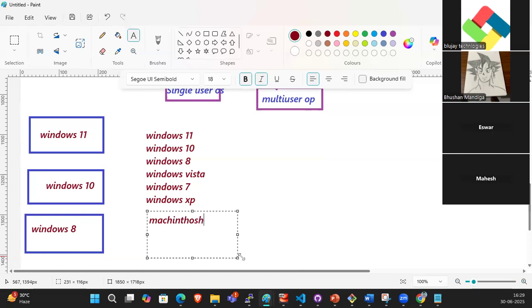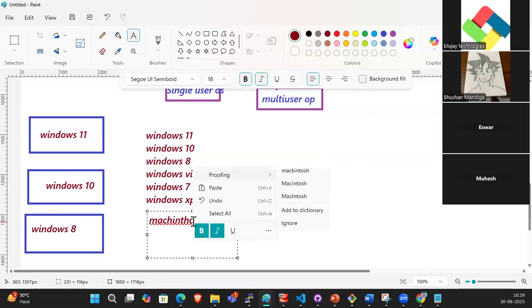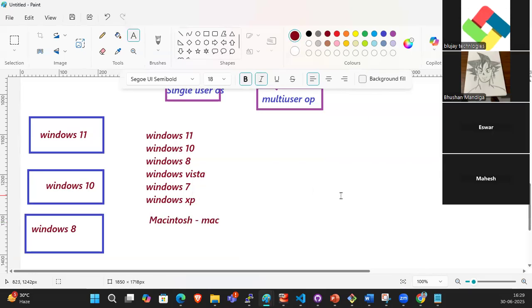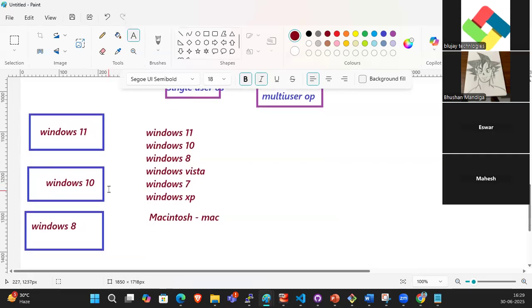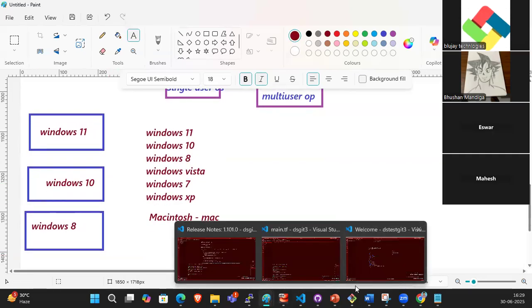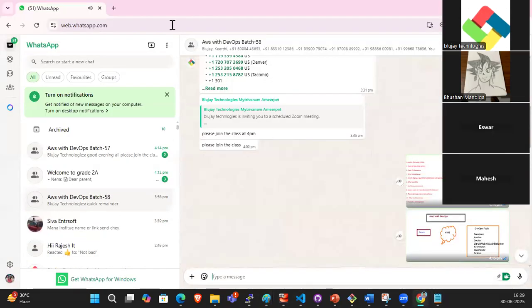So Macintosh is nothing but a Mac OS. Okay. And what are the hardwares supported for this operating system?